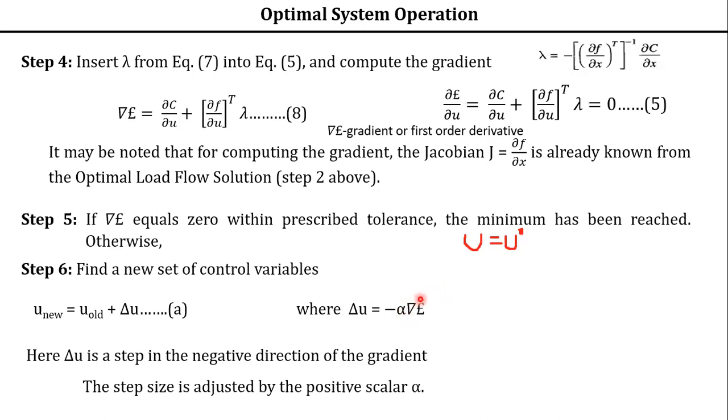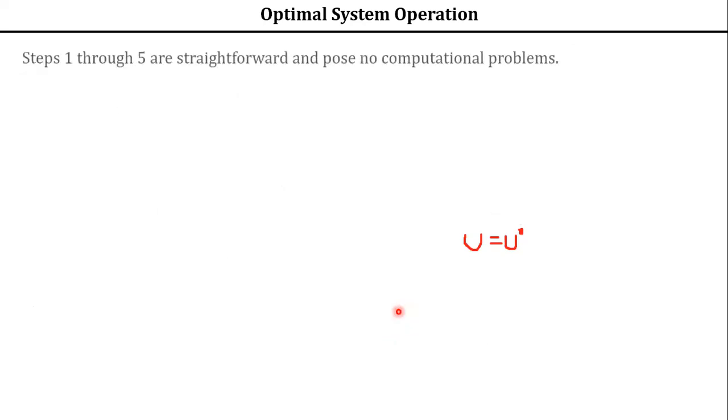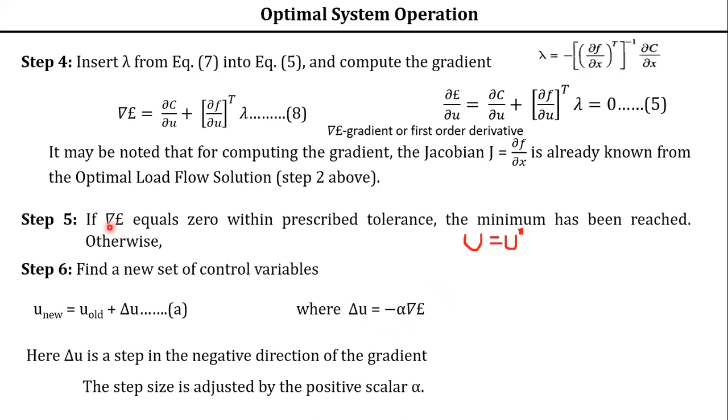We are moving in the direction of the negative gradient, that's why the negative sign. Now the step size of delta u is obtained by using the step size alpha. How to get this alpha? There are so many methods, which I will explain later. Steps 1 to 5 are straightforward with no computational problems, direct computational formulas.